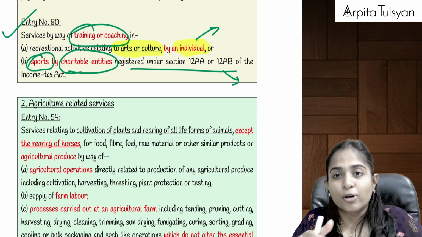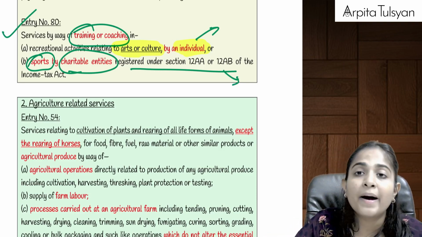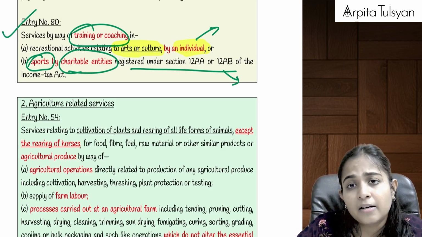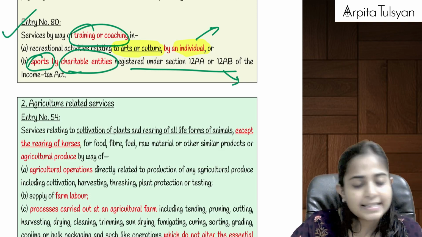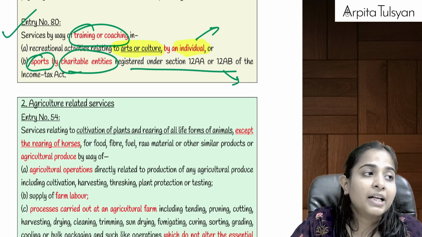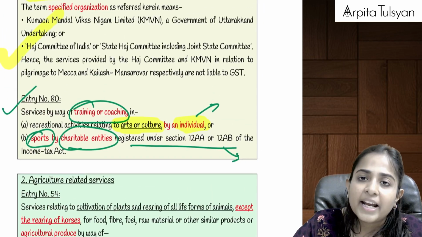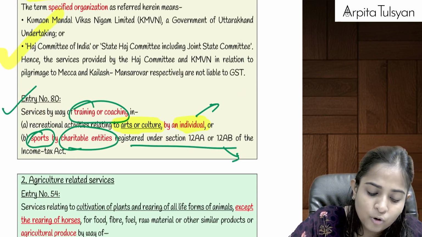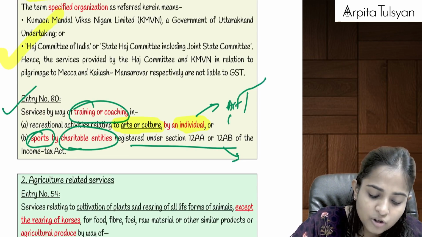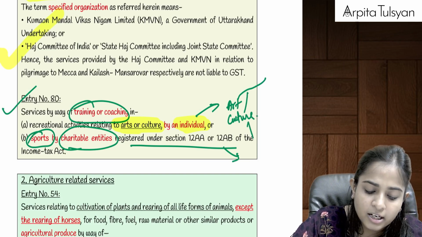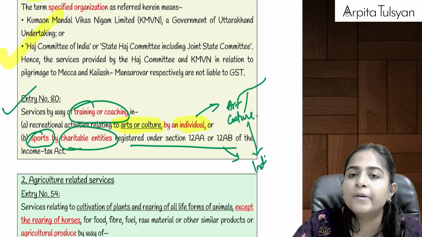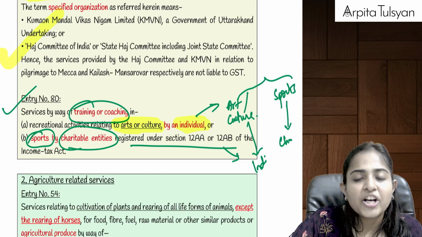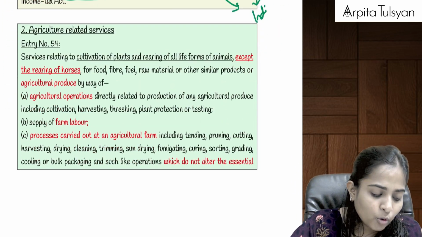So if sports is taught to you by any individual person or by a company, meaning an academy in the form of a company, then it will be fully taxable. But if sports is taught to you by a charitable entity, then GST will be totally exempt. So training or coaching, we can divide it this way: arts or culture, if taught by an individual person, will be totally exempted. And sports, if taught by any charitable entity, is totally exempted.